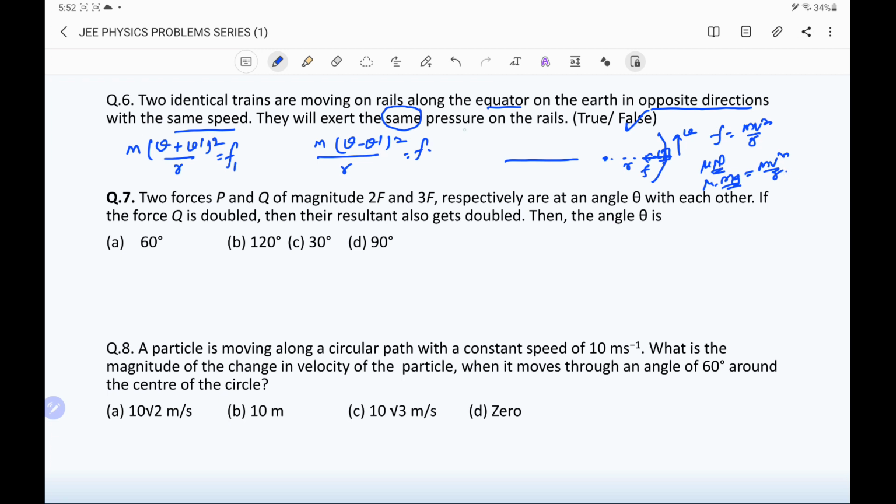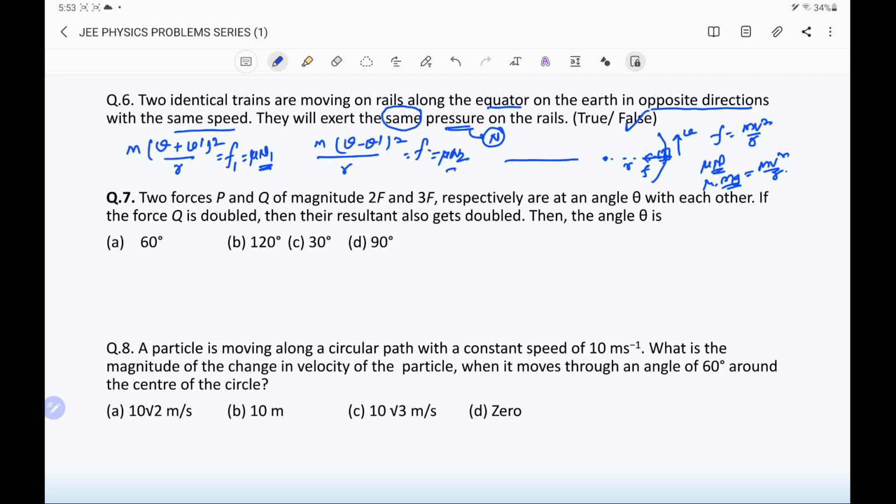So we can say this pressure on the rail is due to the weight of the body, or we can say it is a normal force. So the friction force in the first case is mu N1, and in the other case it is mu N2. So N1 is larger than N2. Therefore, the pressures on the rail will be different in these two cases.